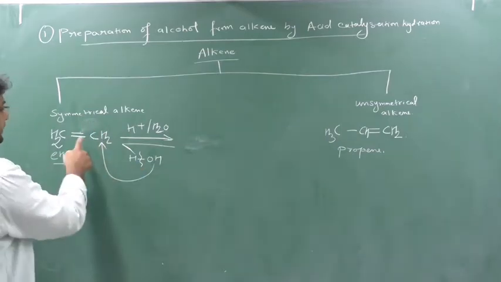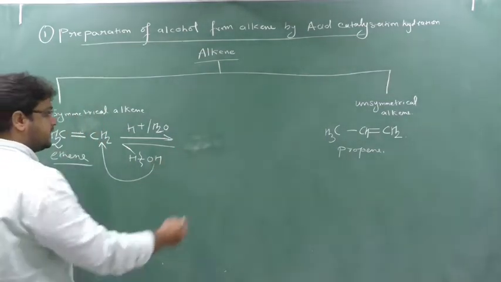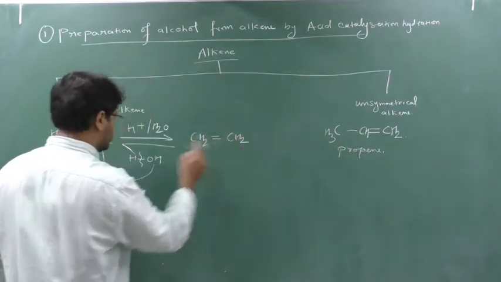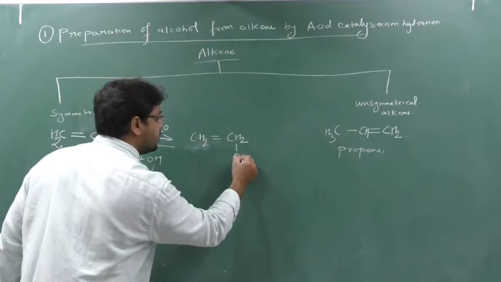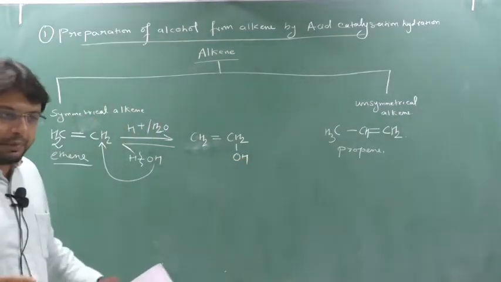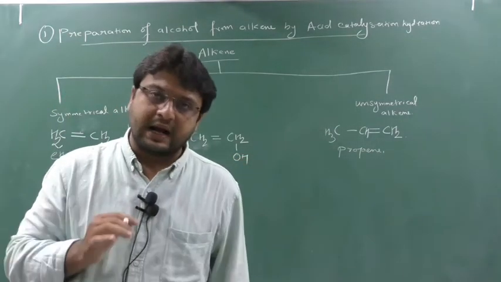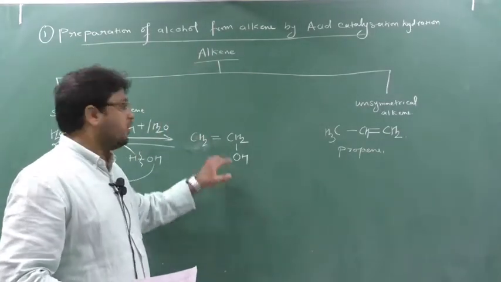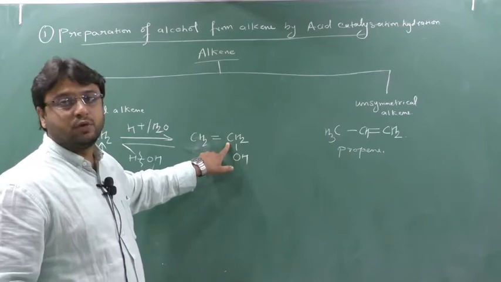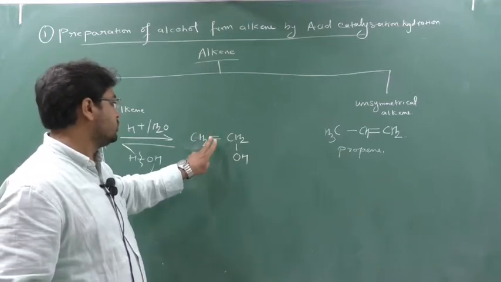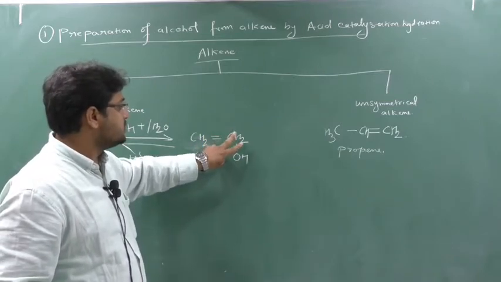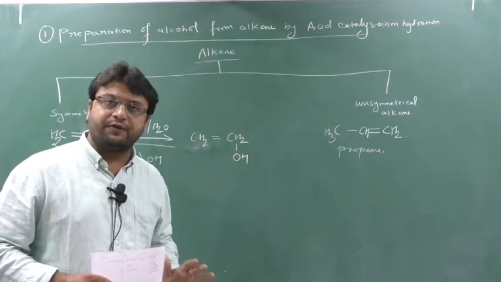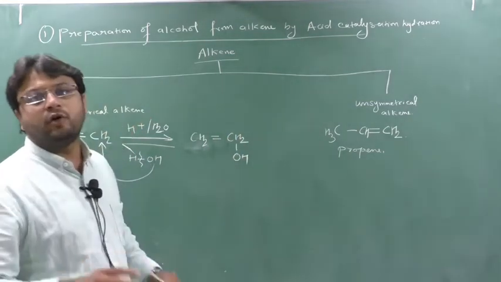So when OH is coming here, students, understand here. It was CH2 double bond CH2, and OH is attacking here. Carbon can have a maximum of how many bonds? 4 bonds. Now count the bonds of this carbon. Carbon double bond with CH2 gives 2 bonds, plus 2 with hydrogen makes 4 bonds, and 1 with OH makes 5 bonds. Is it possible to make 5 bonds with carbon? No. Carbon can form only 4 bonds.